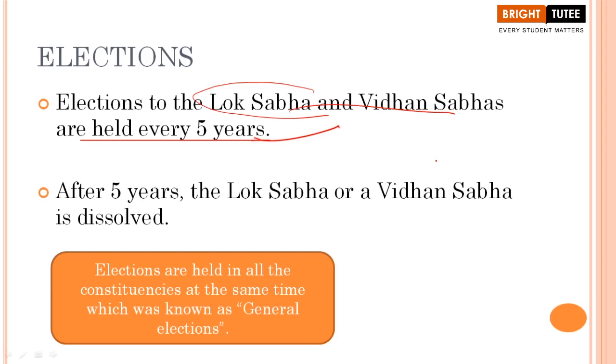Okay, so when we are talking about Bharatiya Janata Party, since this is the current ruling power here, before this election also we know that they were in power. If we are talking about the phase from 2014 to 2019, we know that BJP was in power. Now in 2019, the general election, when it took place after a gap of 5 years, we saw that again BJP came to power.